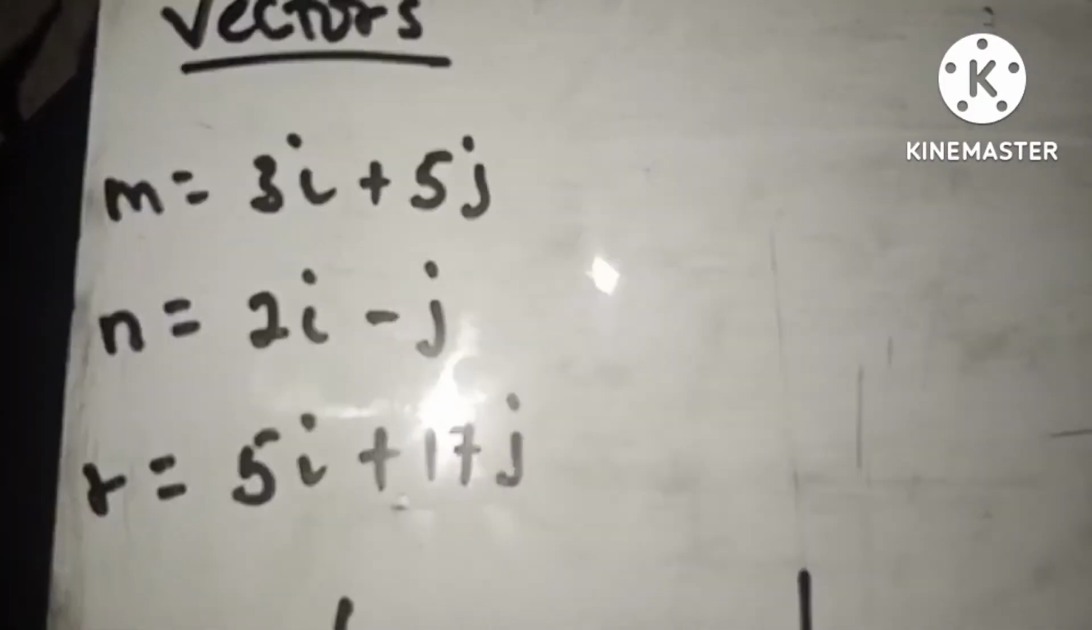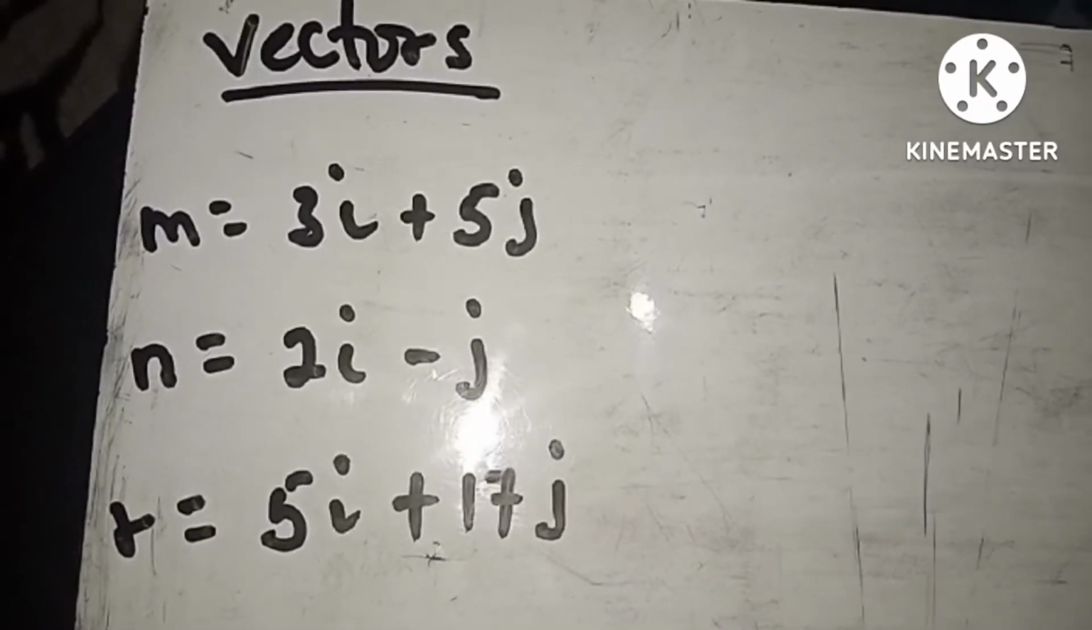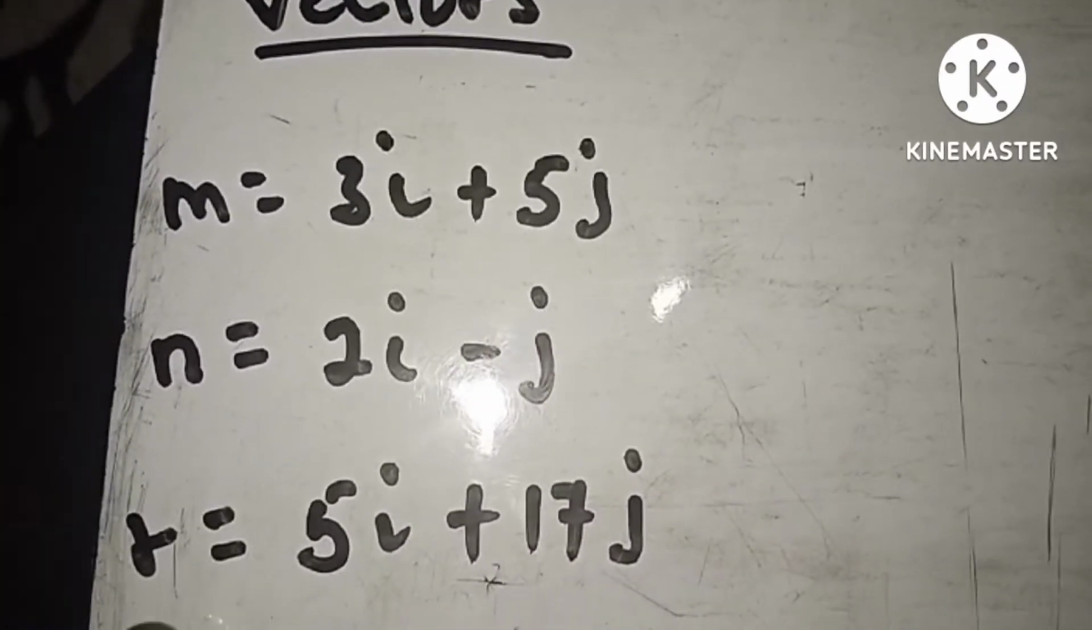Okay, now this is similar to the first question that we just saw. So here we are having three different guys. By name, the first guy is M and then N as well as R.